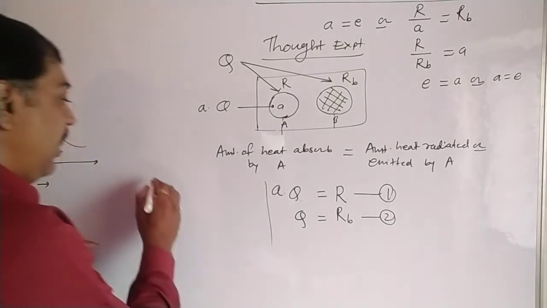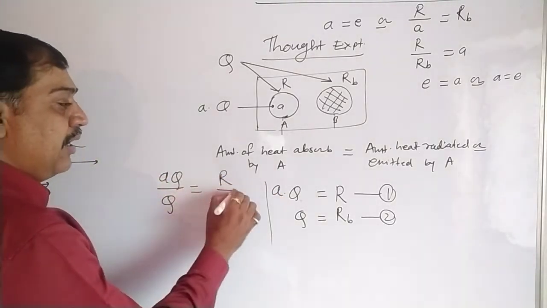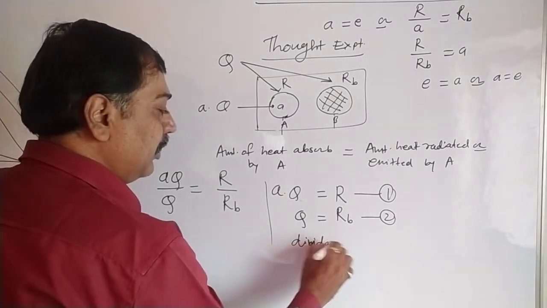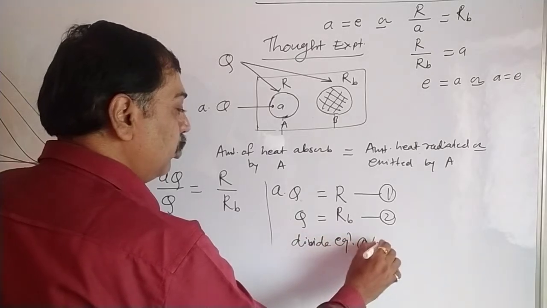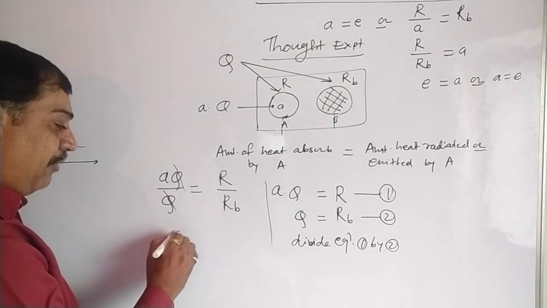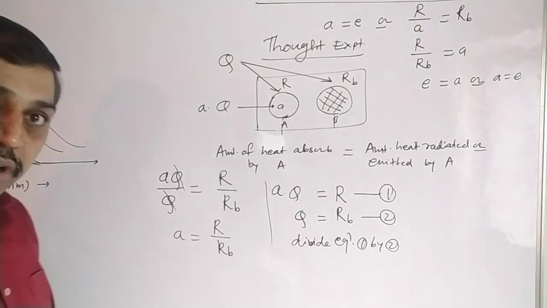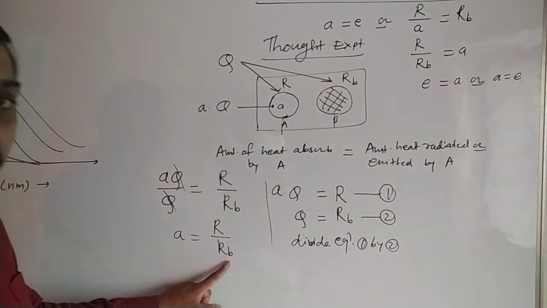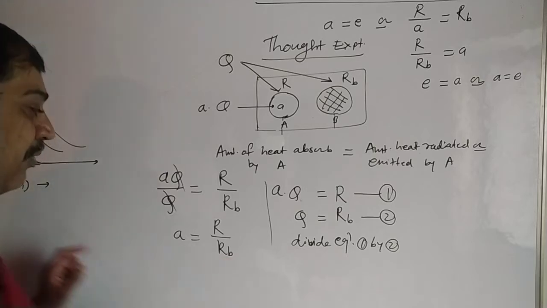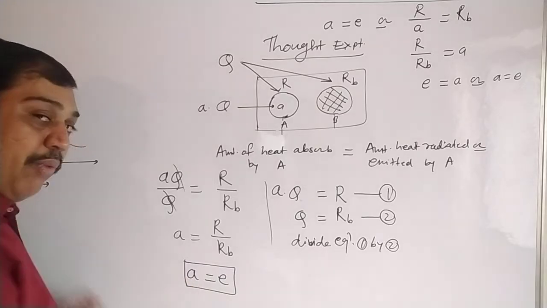So we can write here AQ divided by Q equal to R divided by RB. So here what we have done is divide equation 1 by 2, and by doing that we get this equation. Now this Q cancels out. What we get is A equal to R divided by RB. But we know the power radiated by the ordinary body to the power radiated by the perfectly black body is nothing but the emissivity or emissive power, represented by E. So we can write A equal to E. This is the required proof we have done.